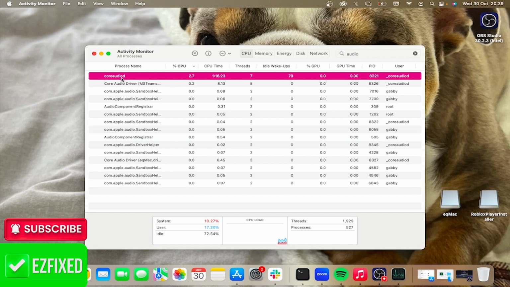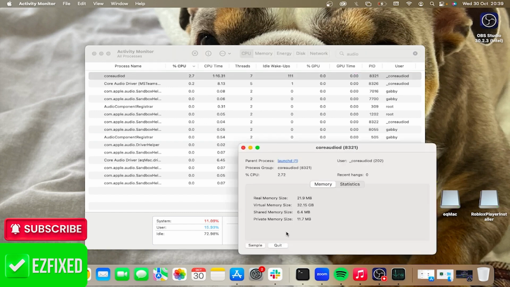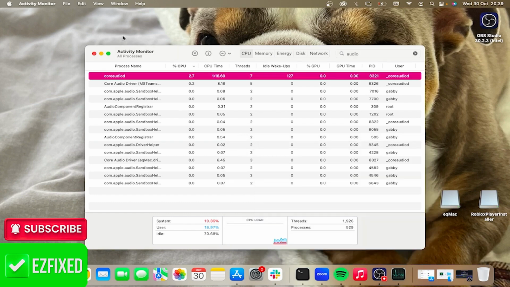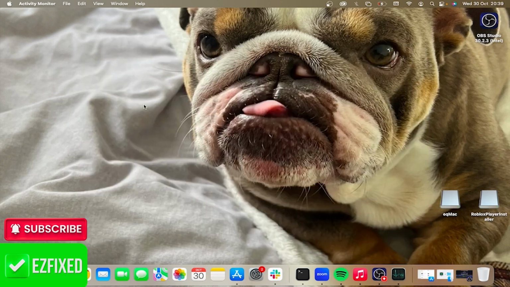So what you need to do is just double click on this process and then you can go ahead and press quit at the bottom. And then you can select either quit or force quit to close this. And once you've shut down this application, you'll then need to restart your MacBook, and that should have now fixed the no sound issue. So it's as simple as that, guys.